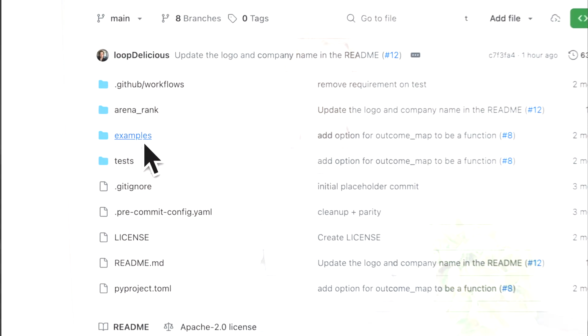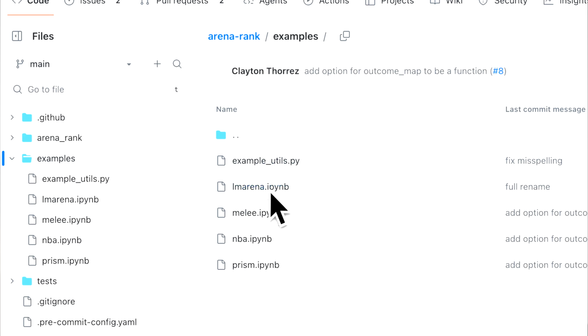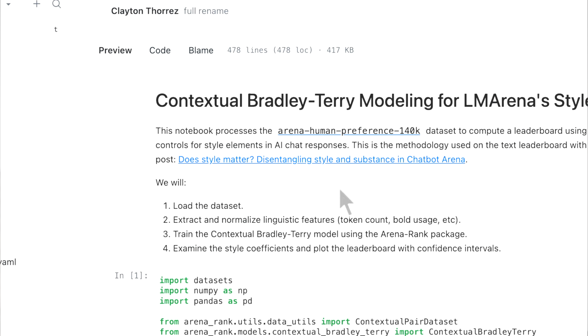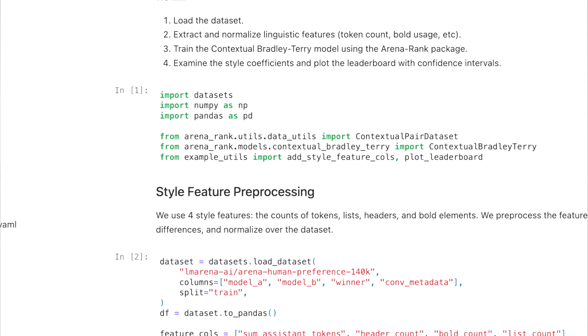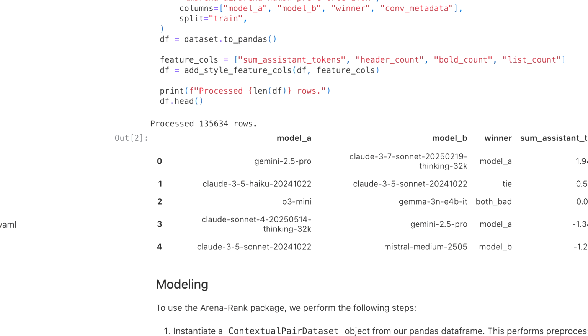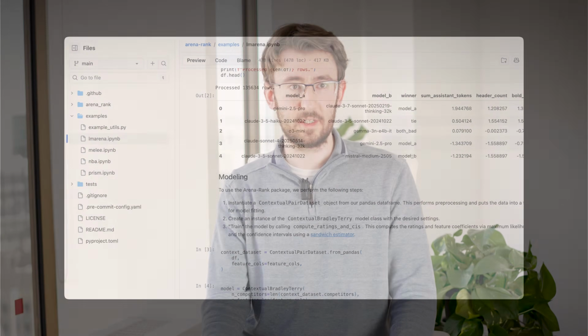What kind of person would try to create their own leaderboard? So probably other people who are either doing research in AI evaluation, or they're interested in sports analytics or video game tournaments or chess rankings. Anyone who has data of either competitions or voting or paired comparisons would find this useful for creating a leaderboard out of their data.